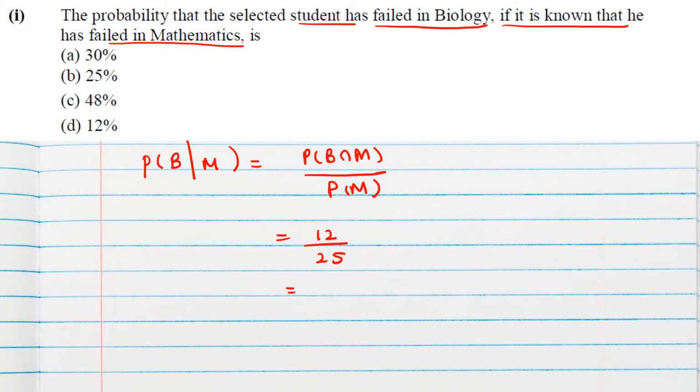Options are given in percentage form. So if we write in percentage form, it will be 48 by 100, which means 48%. So option C is correct.